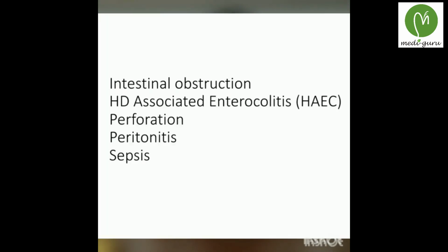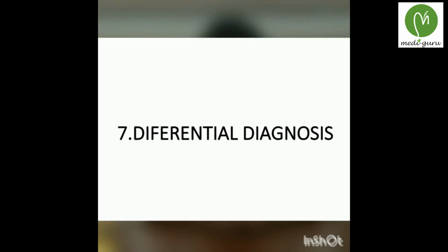Due to the hypertrophied or distended colon, the feces accumulate and later cause infection or inflammation of the colon. This complication is called Hirschsprung disease associated enterocolitis. And there is also a chance of perforation, peritonitis and sepsis.